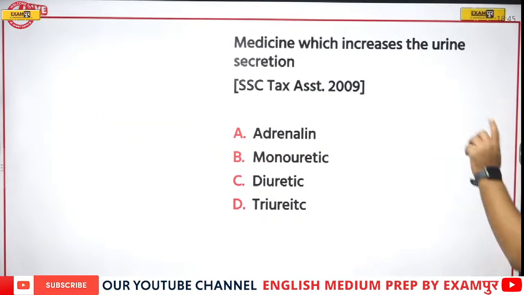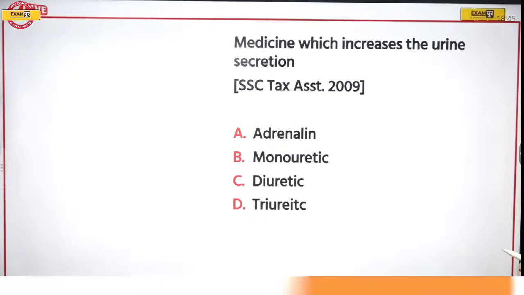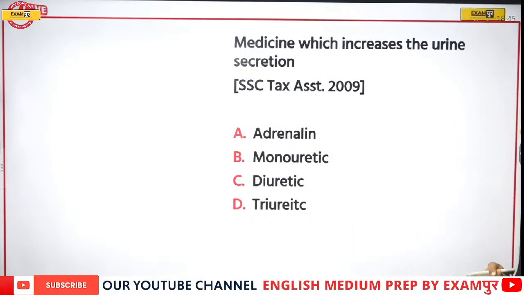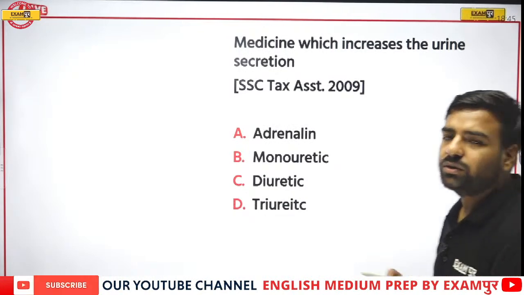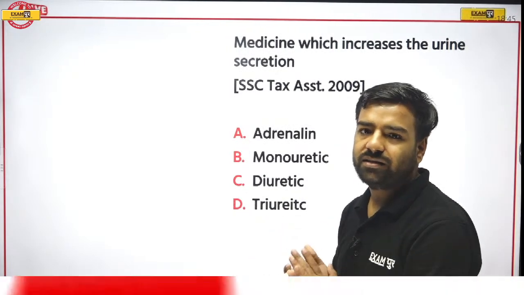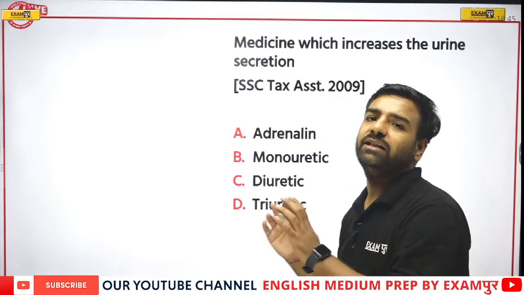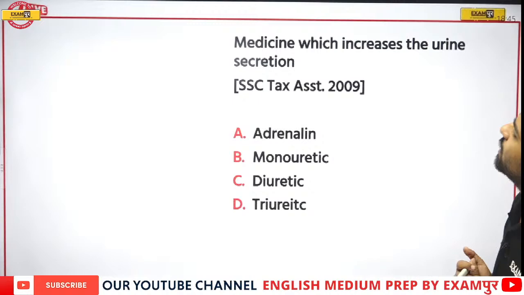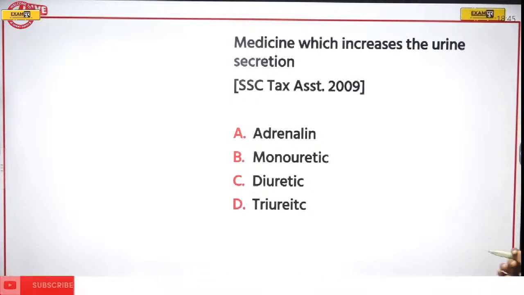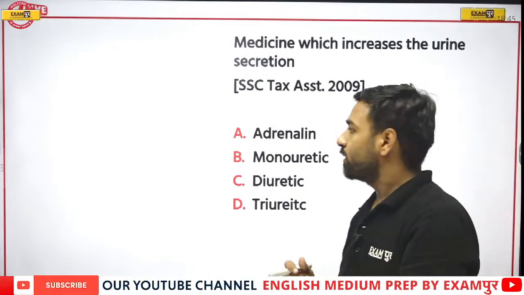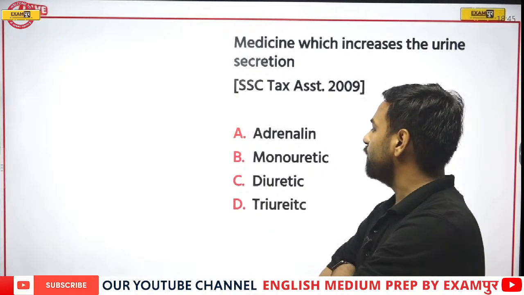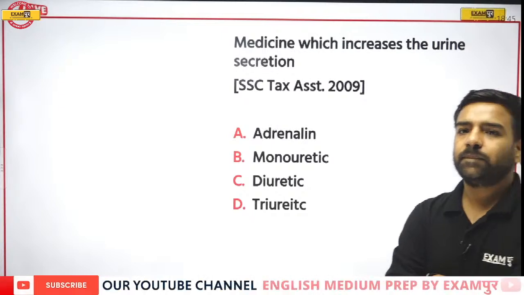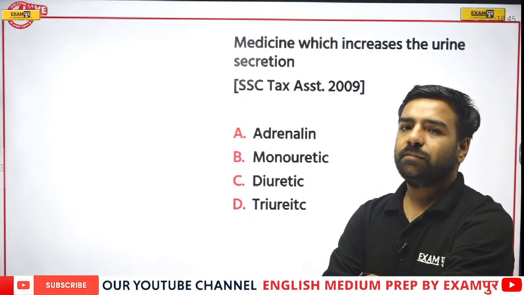Next, medicine which increases the urine secretion. Is it adrenaline? Is it monouretic? Is it diuretic? Or is it triuretic? So this we have already discussed in one of the questions and during the theoretical section also. So let's see who will answer this question. Medicine which increases the urine secretion. Is it adrenaline? Is it monouretic? Is it diuretic? Or is it triuretic?